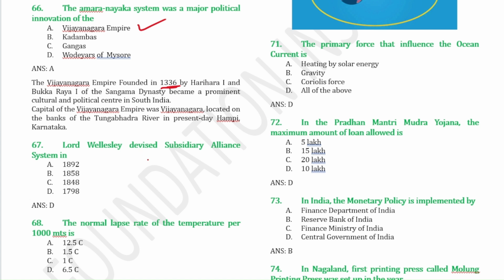Lord Wellesley devised the subsidiary alliance system in 1798. The normal lapse rate of temperature is 6.5 degrees Celsius per 1000 meters.